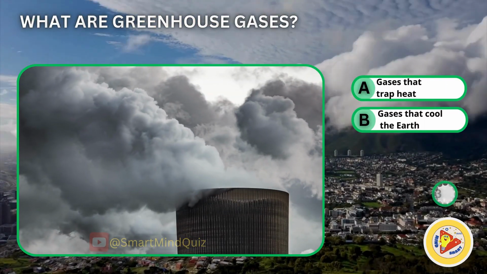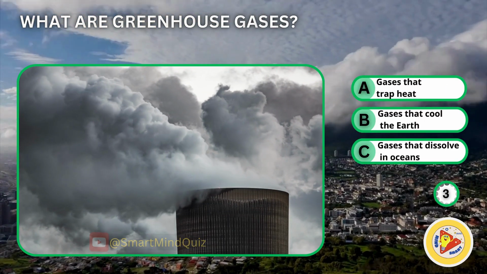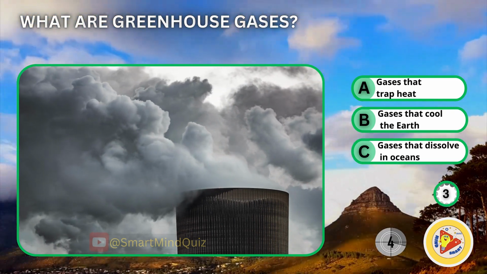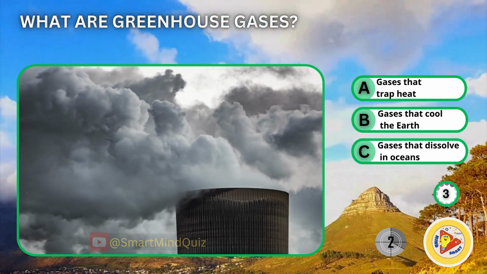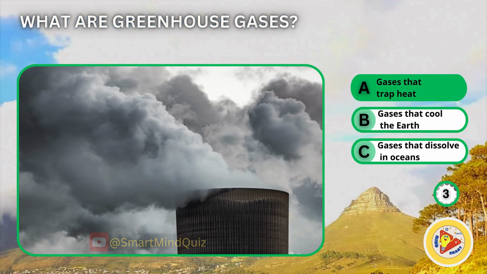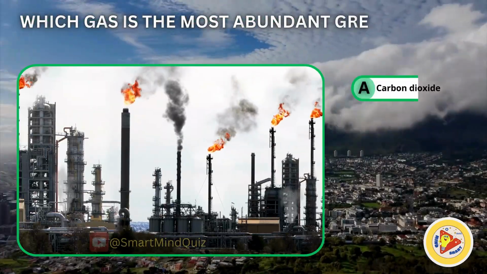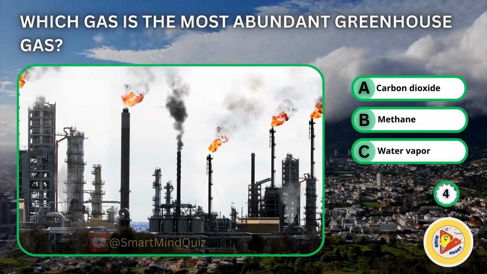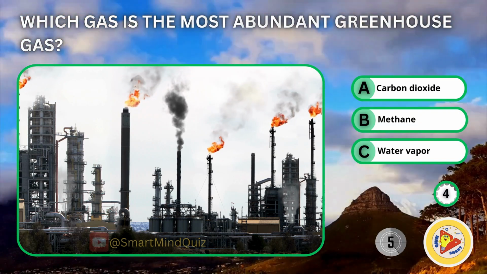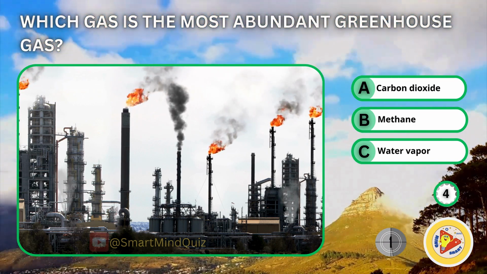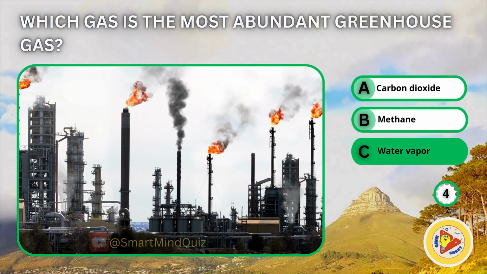What are greenhouse gases? Gases that trap heat, gases that cool the earth, gases that dissolve in oceans. Gases that trap heat. Which gas is the most abundant greenhouse gas? Carbon dioxide, methane, water vapor. Water vapor.